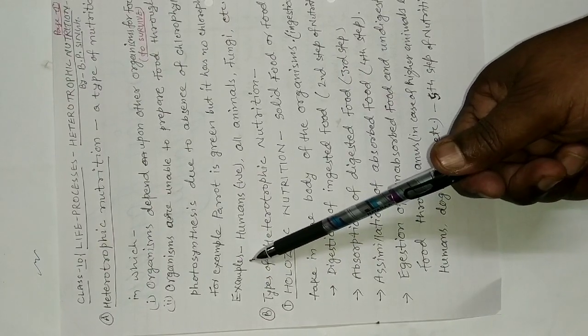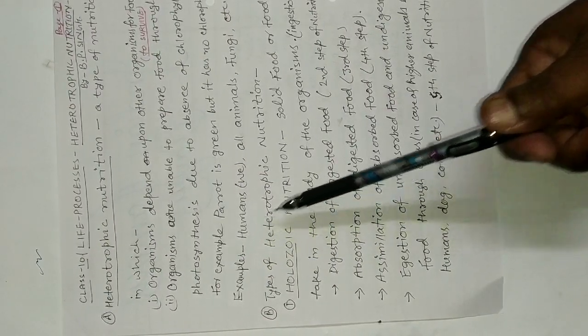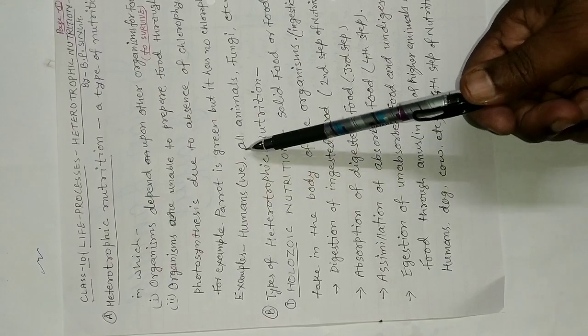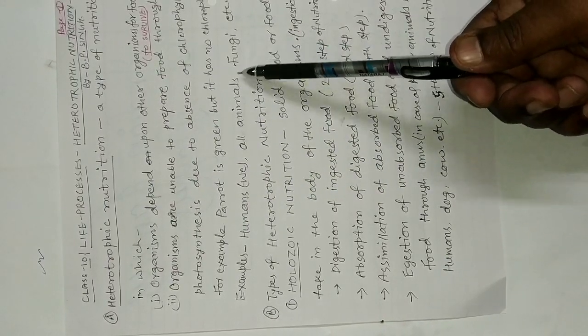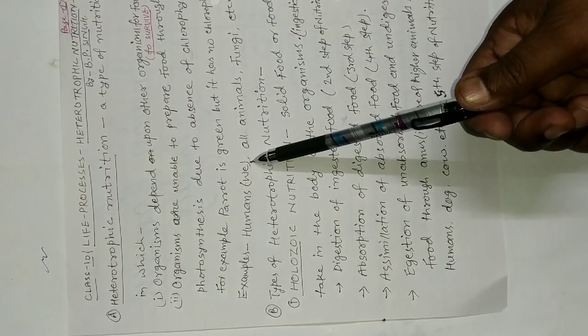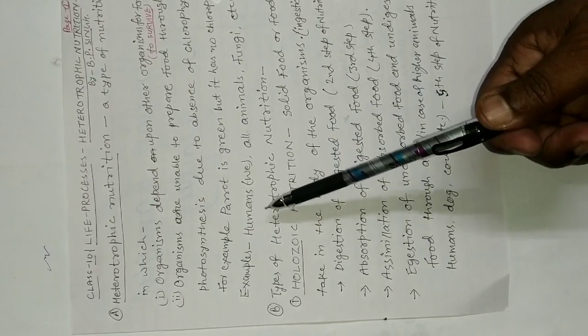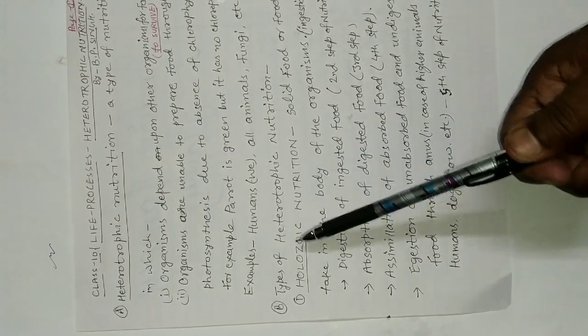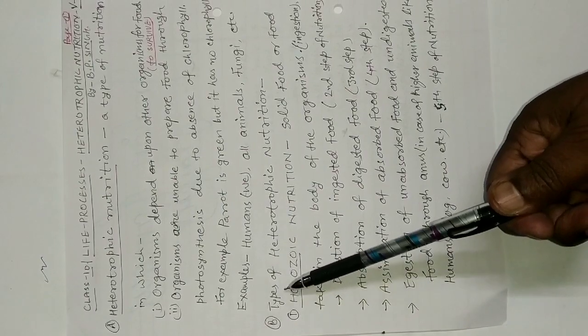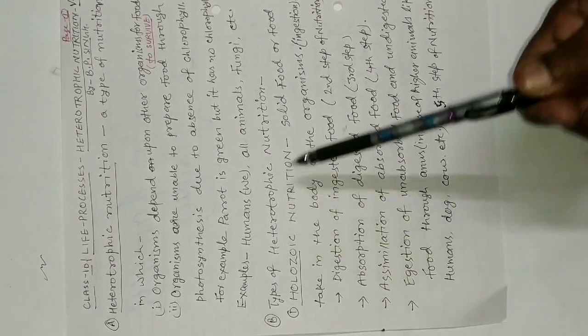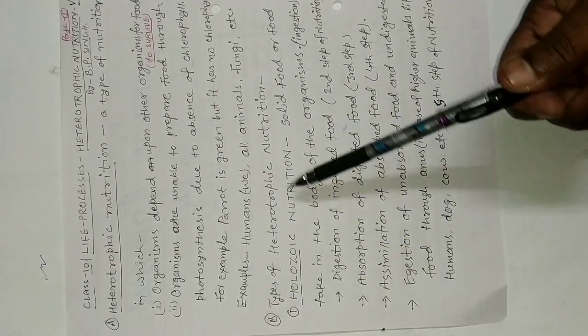Examples of heterotrophic nutrition: humans, we, all animals, fungi. These are also called heterotrophs, having heterotrophic mode of nutrition. Now, types of heterotrophic nutrition.